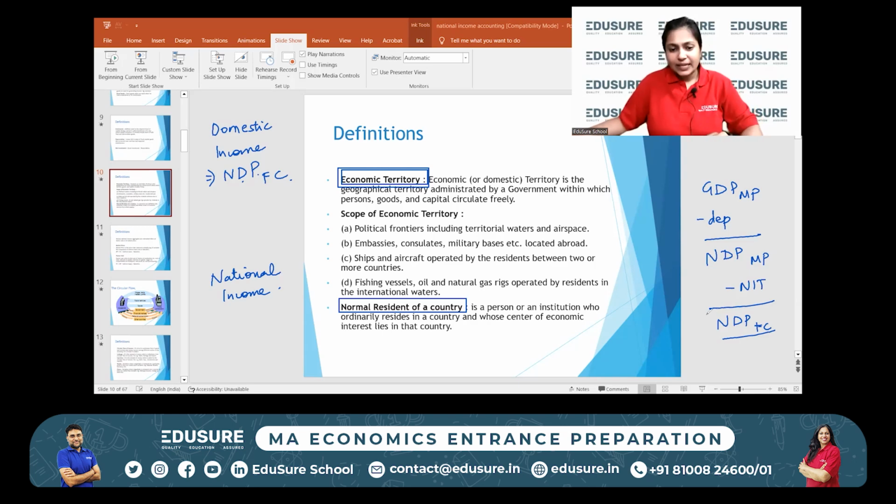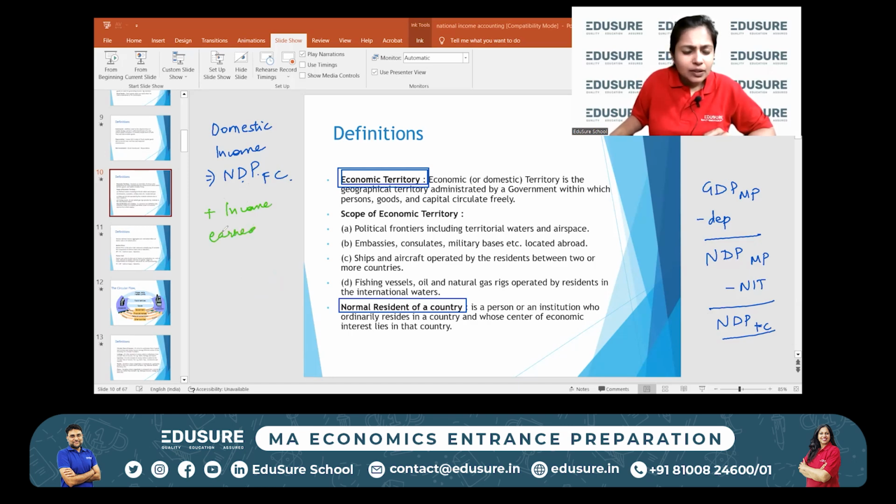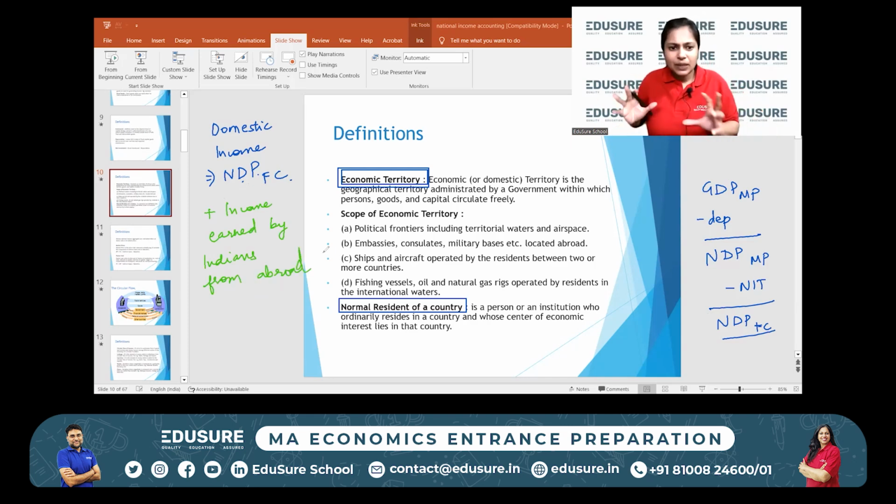Now, from this domestic income, we do another maneuver. What we do is, we take this domestic income, and to it we add all the income which is earned by Indians from abroad, right? The term is simple.